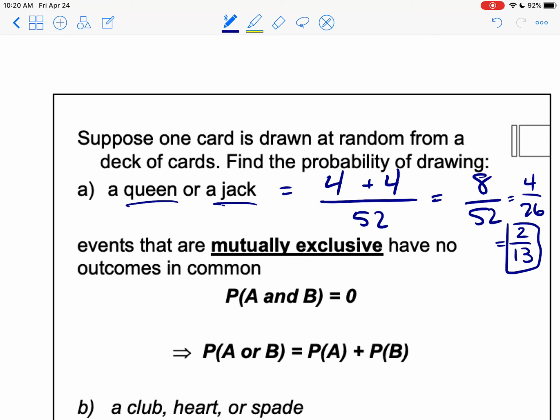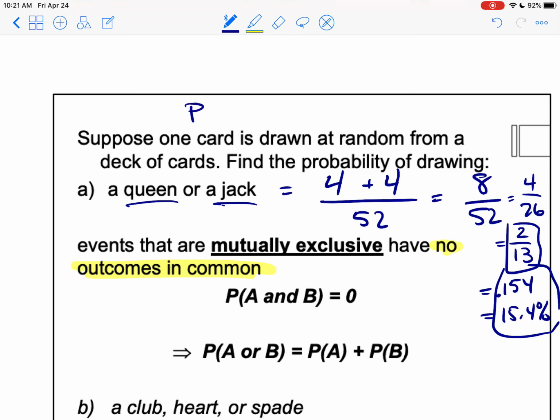We could also write that as a decimal. So that would be 0.154 or 15.4%. So all of these would be valid answers. If they specifically ask for a proportion or a percent, then make sure you're giving that. If they ask for a fraction, make sure you're giving that. Okay, so mutually exclusive events are events that have no outcomes in common. And so that means that the intersection of A and B is 0. And so the formula still holds true.